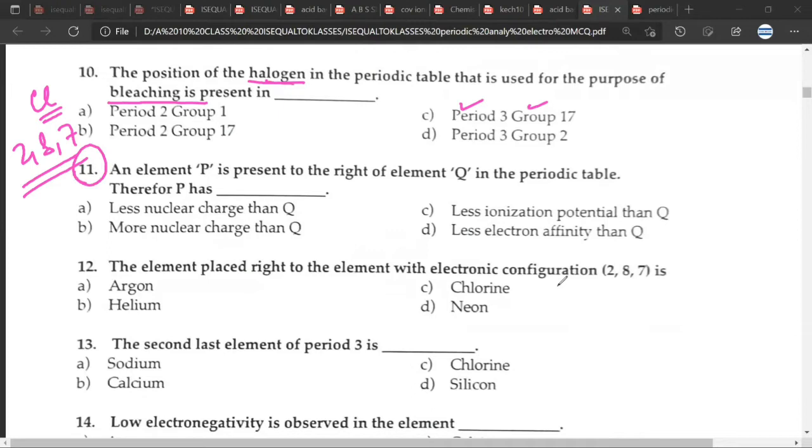Question number 11. An element P is present to the right of element Q on the periodic table. Therefore, P has B. Why? It has more nuclear charge than Q because the nucleus will exert a greater force over the shells. So what is the right answer? B. More nuclear charge than Q. B for boy. More nuclear charge than Q.